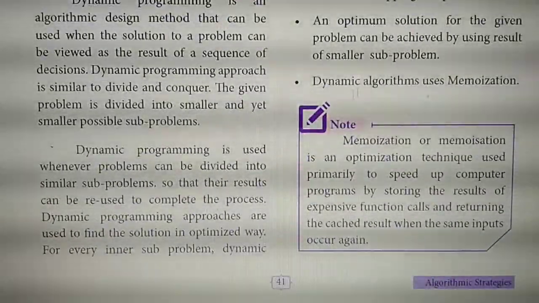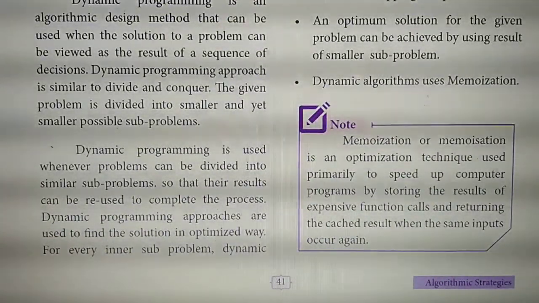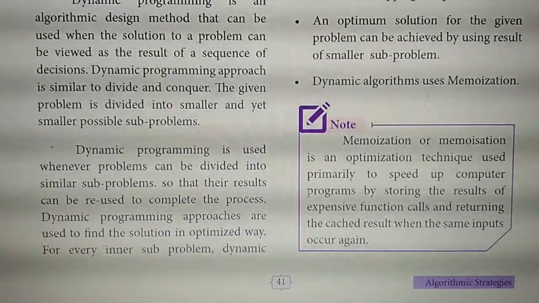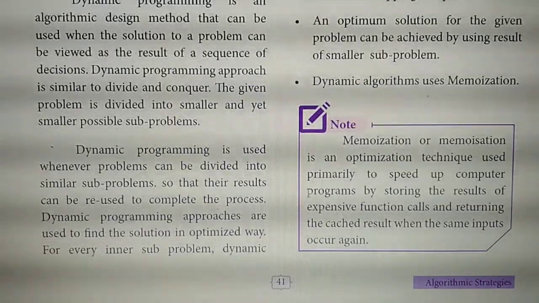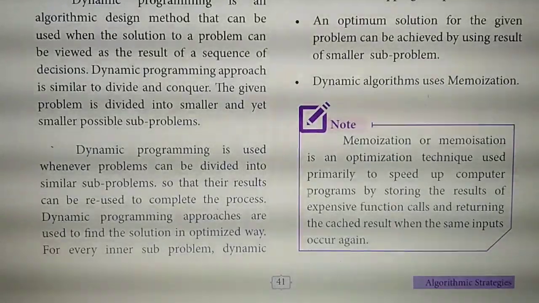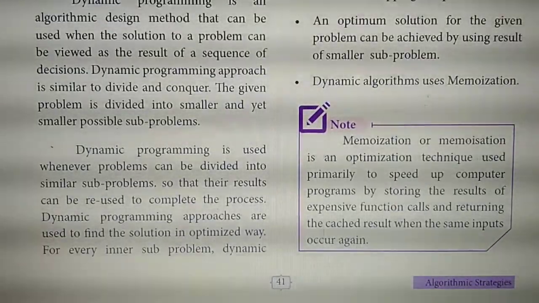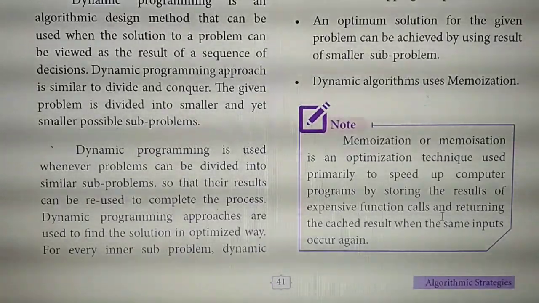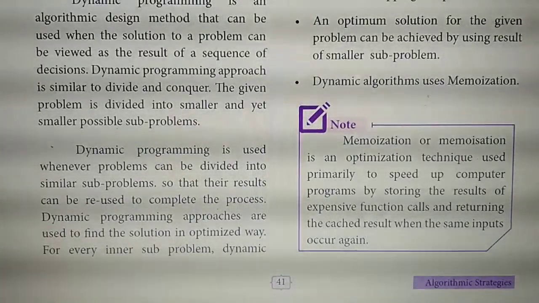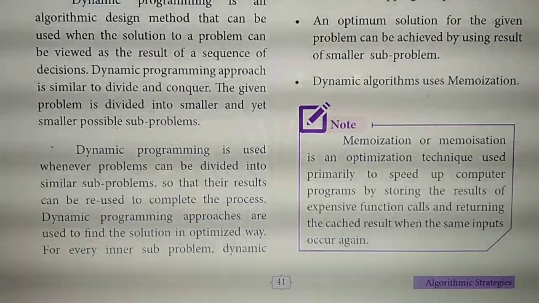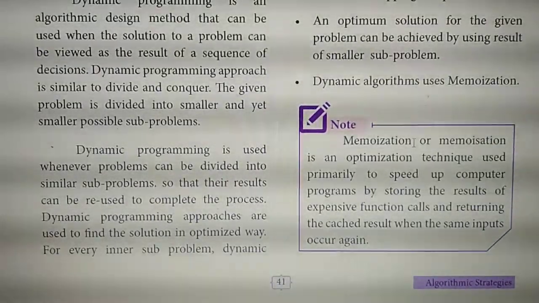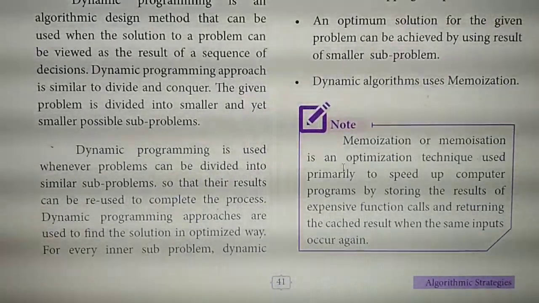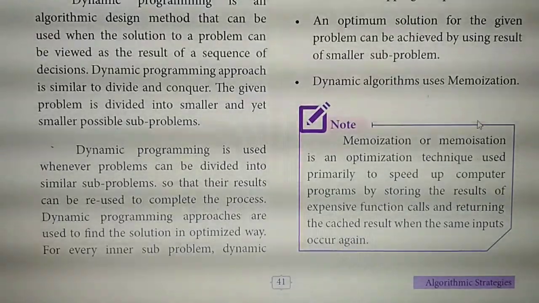The next thing is the boxes they have given inside each and every chapter, like this note. These are all very, very important. All the two mark questions from the book are asked from here only, so you should study. These are very, very important two mark questions. Okay, page number 41.